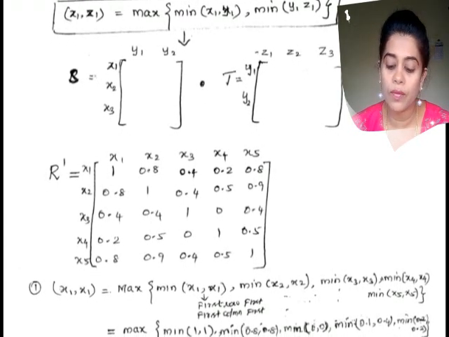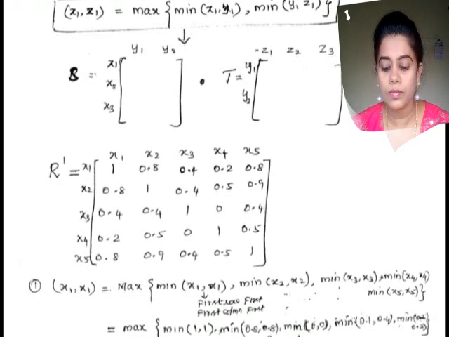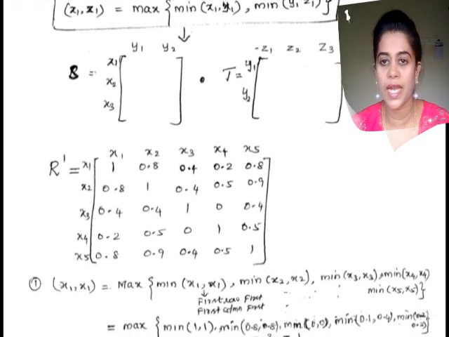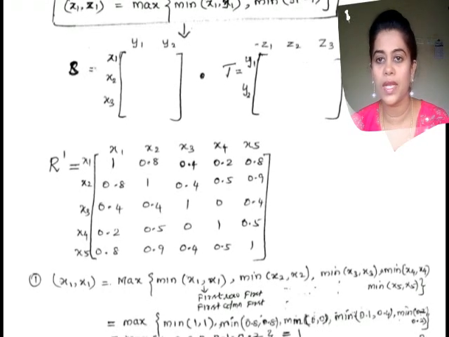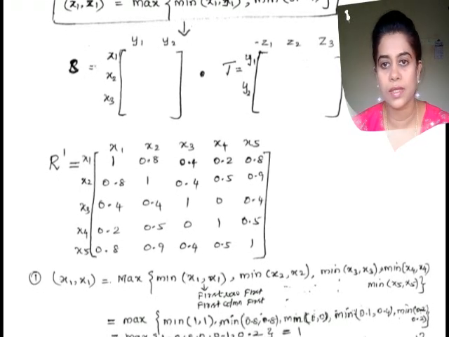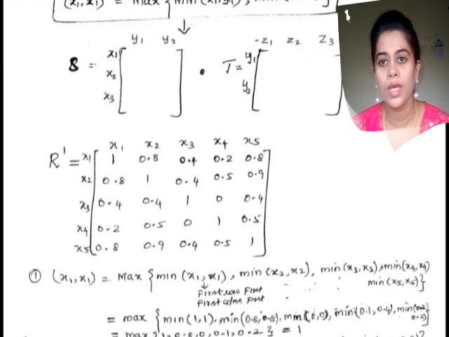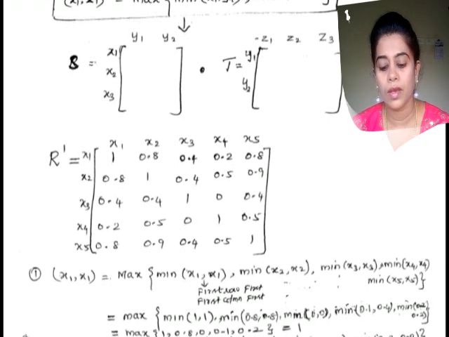The maximum of all the values is 1. Therefore the first entry of R dash is 1. Similarly, you have to do all the entries in the same way.